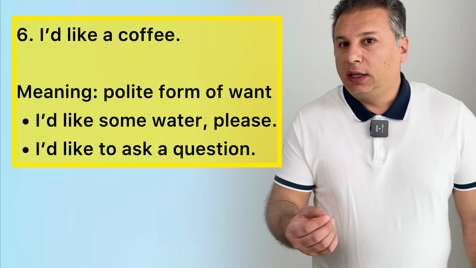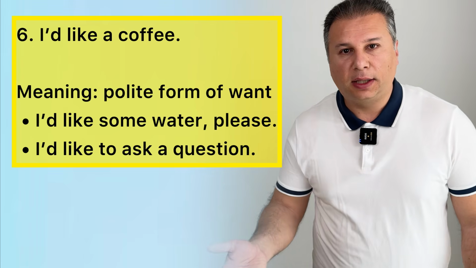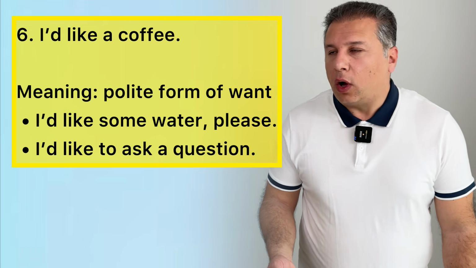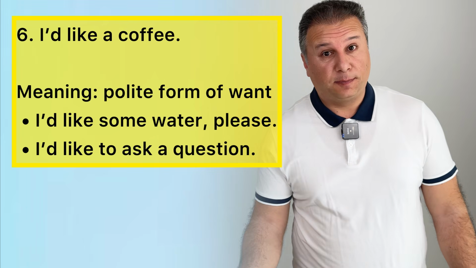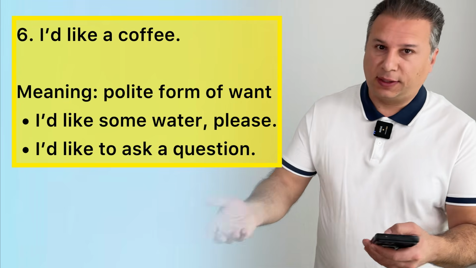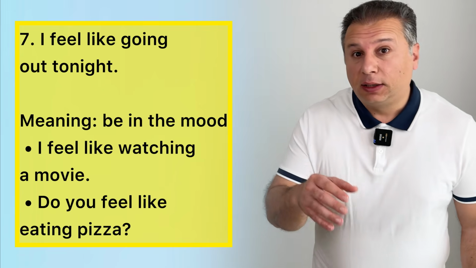Number six, I'd like a coffee. I'd like is the short form of I would like. It means I want. But it's politer. It's not always polite to say I want. I'd like is politer. I'd like a coffee. Would you like some coffee? I'd like some water. Number seven, feel like.